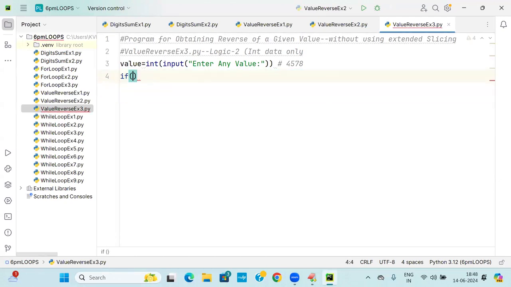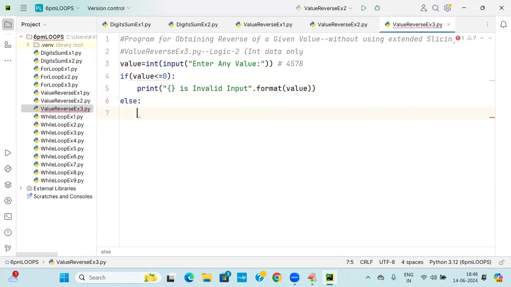As usual, if value less than what? Equal to what? 0. Less than or equal to 0. Print of what? Invalid input. Dot format of what? Value. Now I am going to write it. Else. I am writing else.